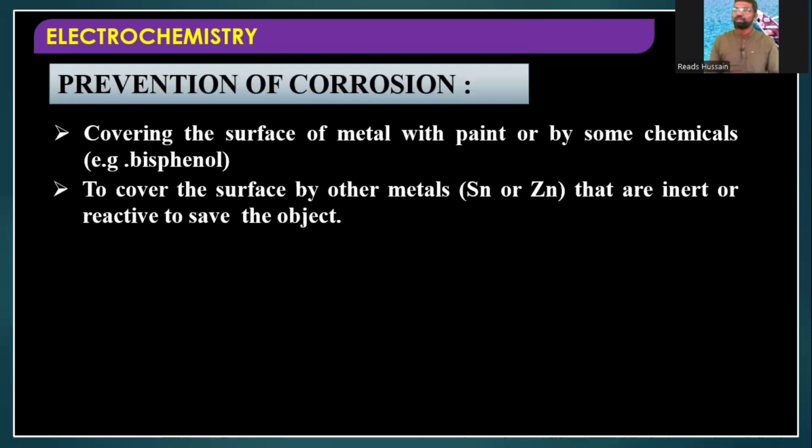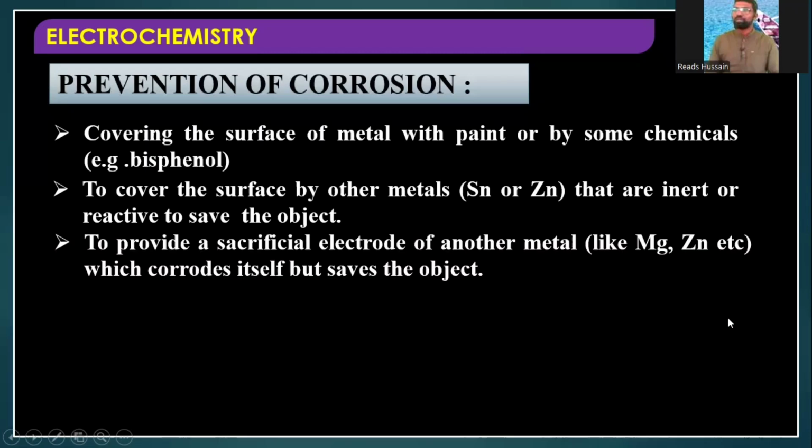We can also cover the surface with other metals like tin or zinc, which are inert or reactive, to save the object. Particularly, if you cover the metal with zinc, it is called galvanizing. Galvanizing means covering the metal with zinc. That is called zinc coating, and zinc coating is called galvanizing.